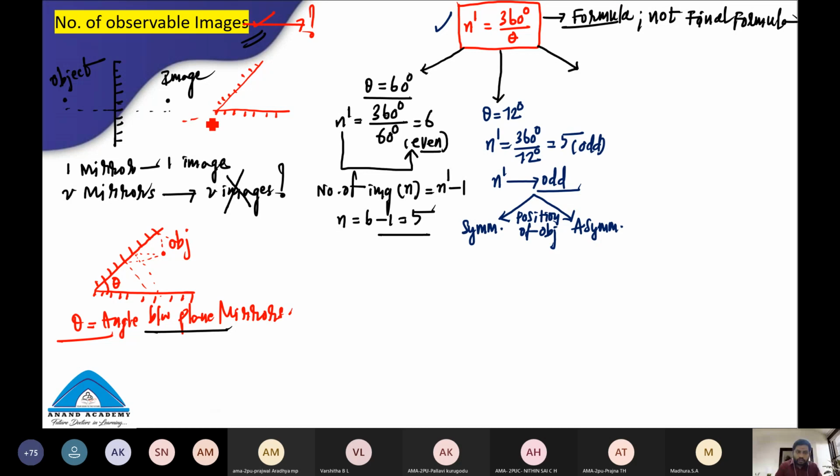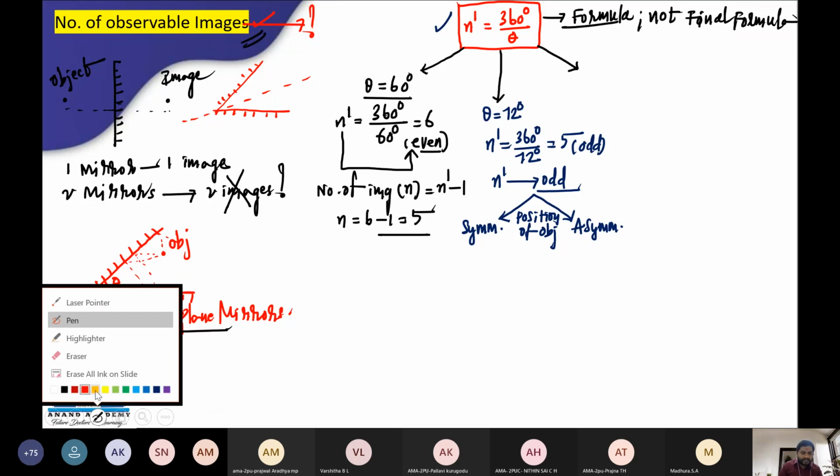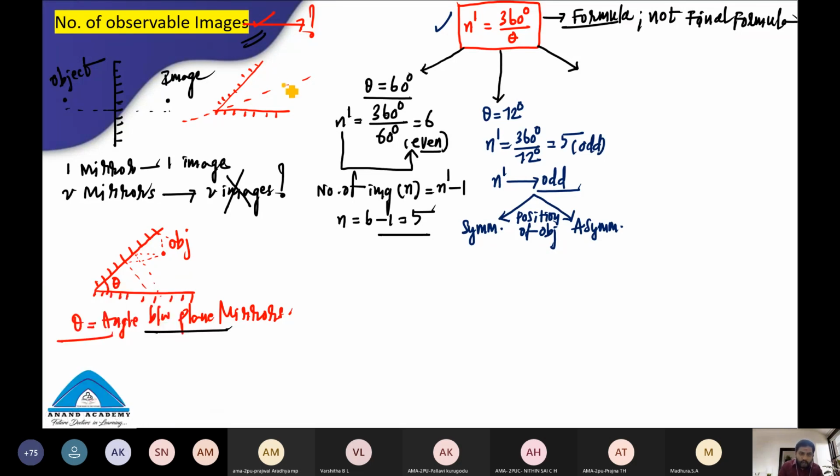So when I cut this area into two equal parts like these, students, if I place the object here, that is called a symmetric position. Any place other than this line, if I place the object, that is called an asymmetric position. I hope you understand what is meant by symmetric and asymmetric.